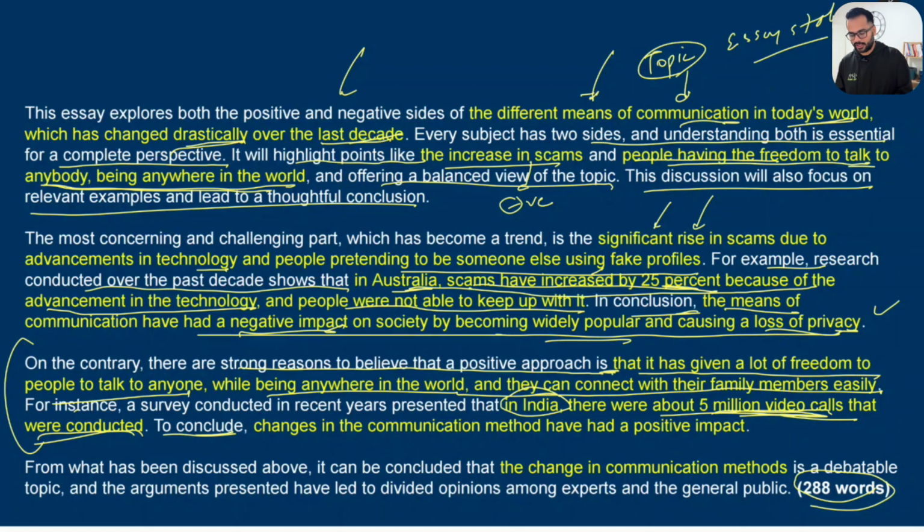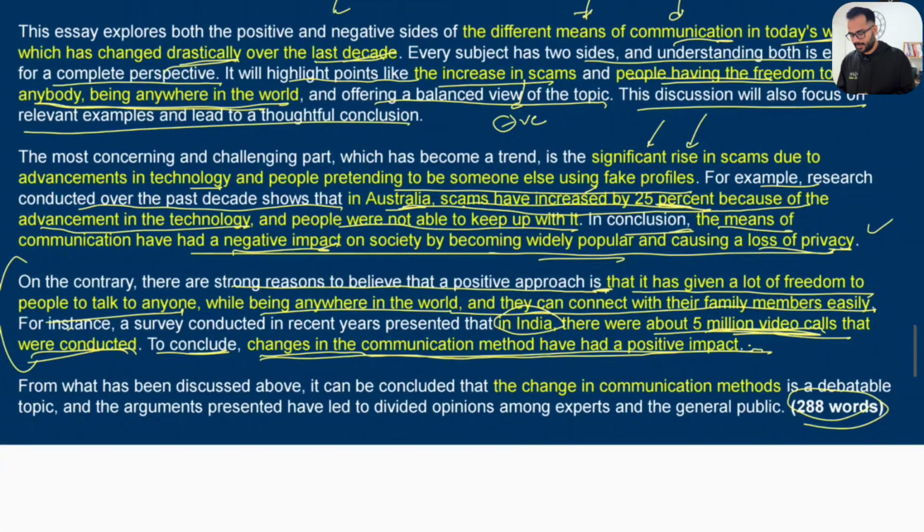And then to conclude, again, wrapping up the paragraph saying something positive. So all I'm saying is changes in the communication method have had a positive impact. I'm just keeping it simple, short, to the point, and just wrapping up my paragraph by saying something positive. From what has been discussed above, it can be concluded that the change in communication methods.